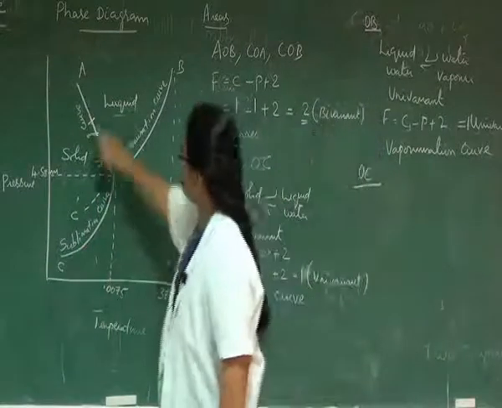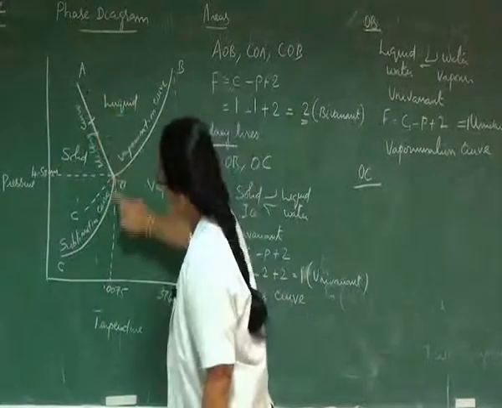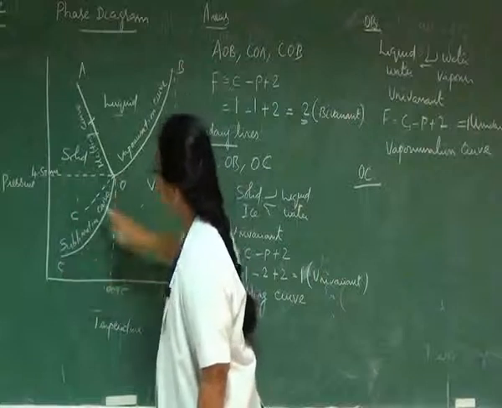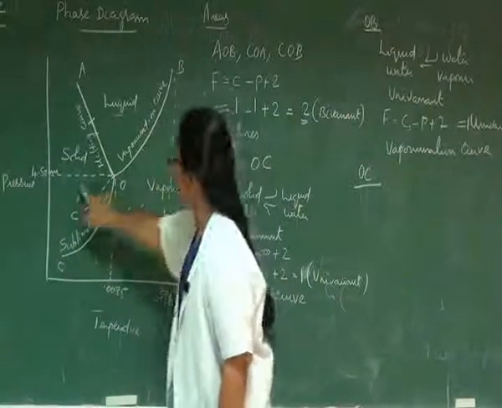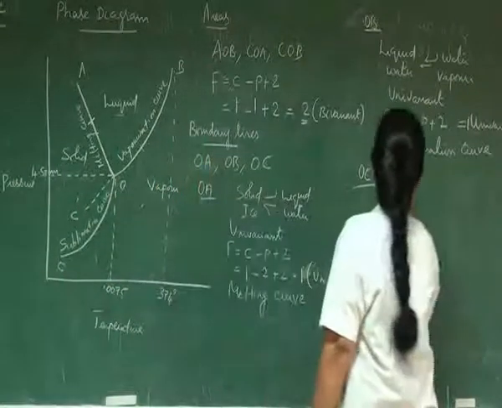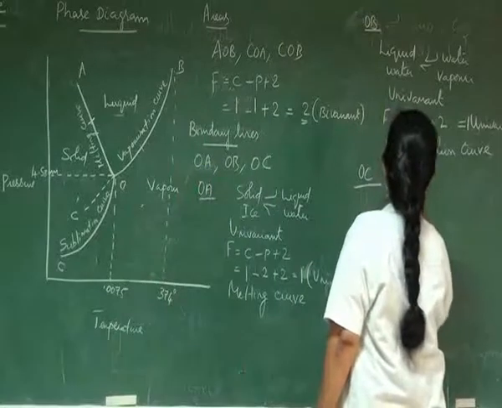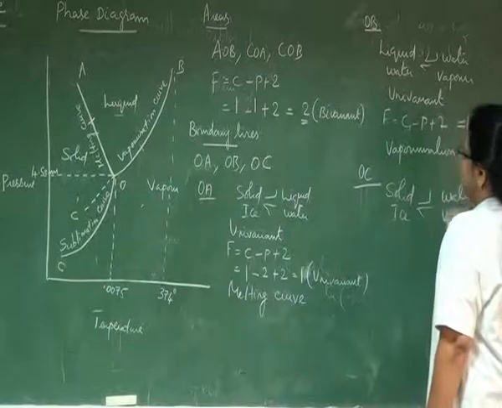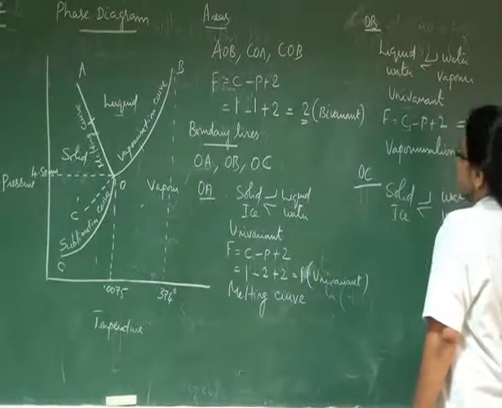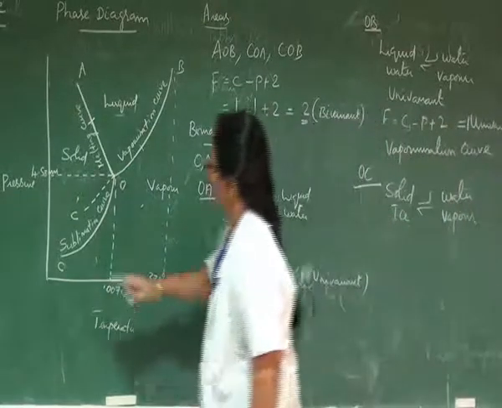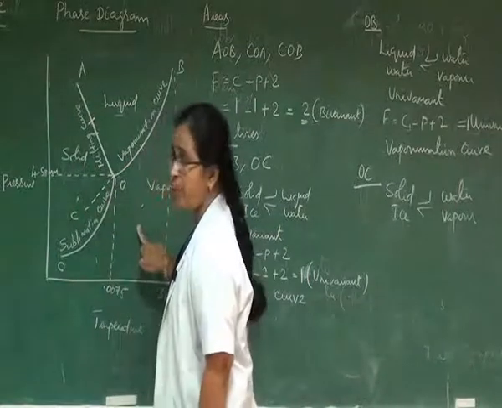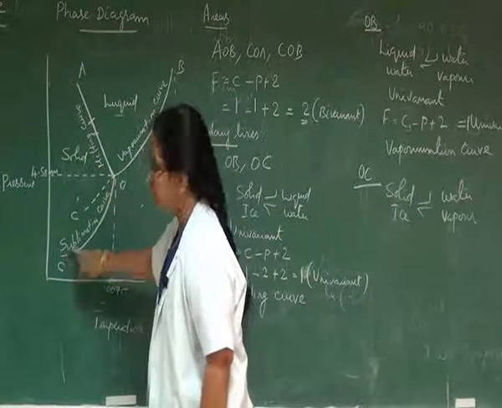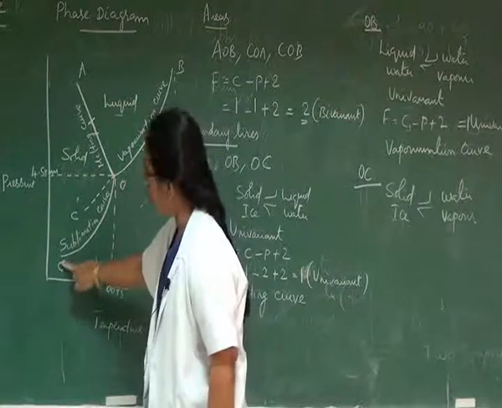Similar to OA and OB, OC is a boundary line explaining the equilibrium between solid ice and water vapor. Solid ice and water vapor are in equilibrium at any point along the boundary line OC.